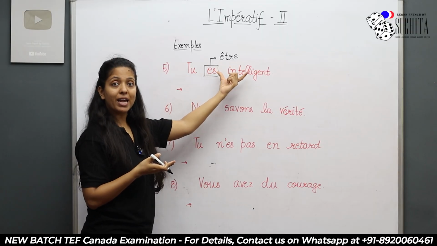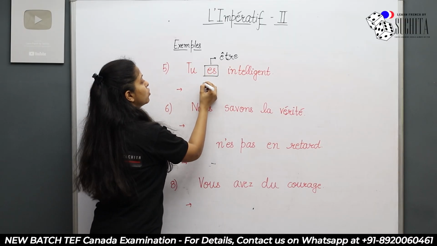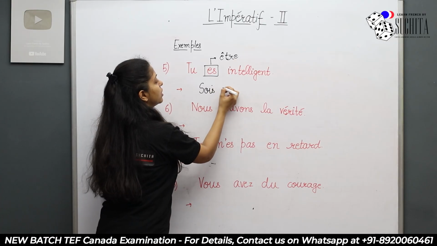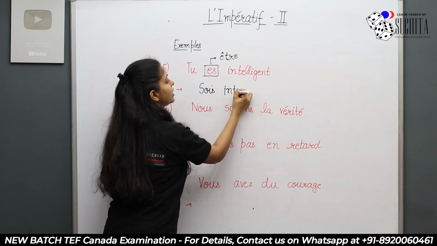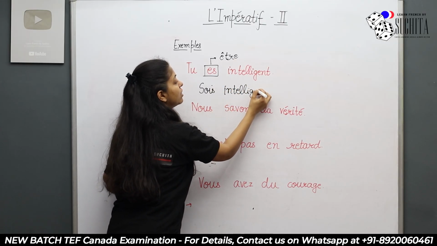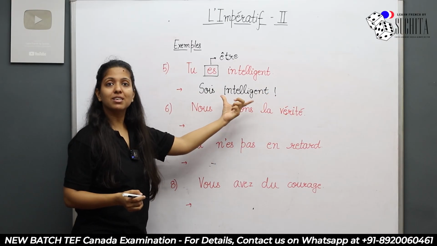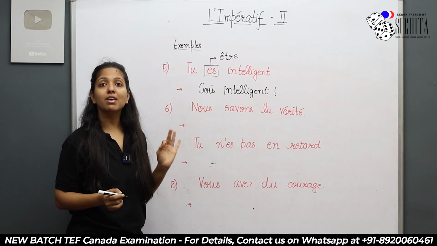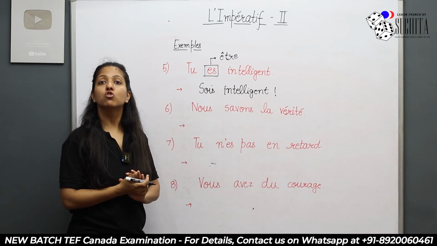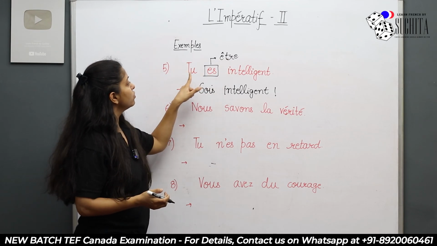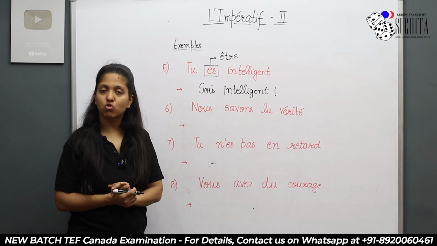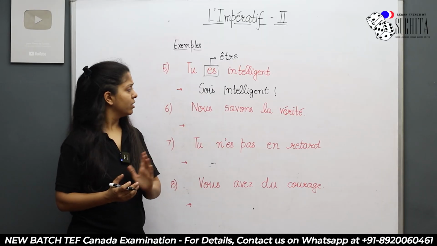With tu, the verb être in imperative form is sois. If you want to change from you are intelligent to an order saying be intelligent, that's an order. So you say sois intelligent. Être with tu in imperative becomes sois. Sois intelligent. The next one.